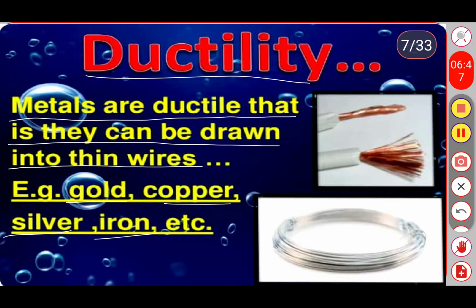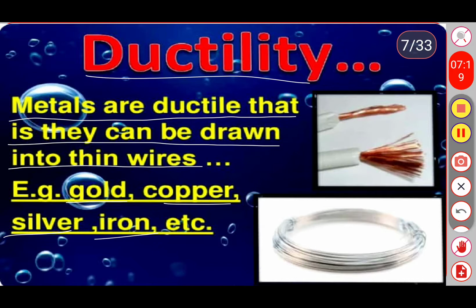For example, gold and silver are the most ductile metals. It is estimated that if you take 100 gram of silver, it can be drawn into a wire up to 200 meters in length.